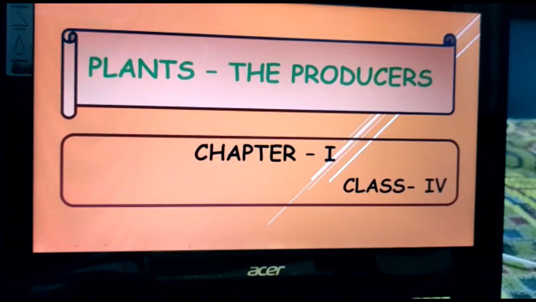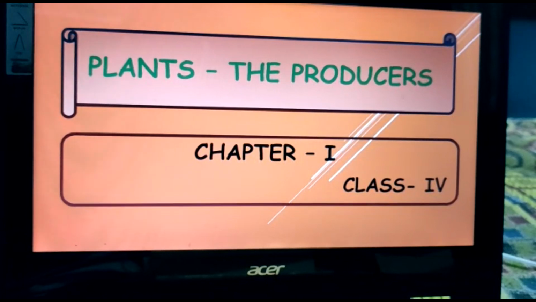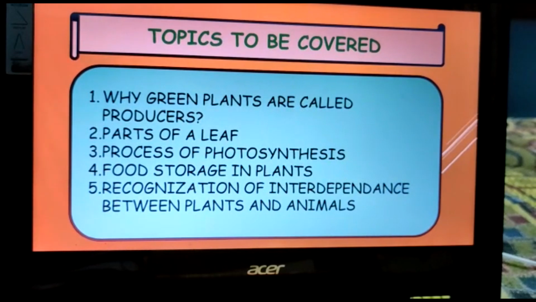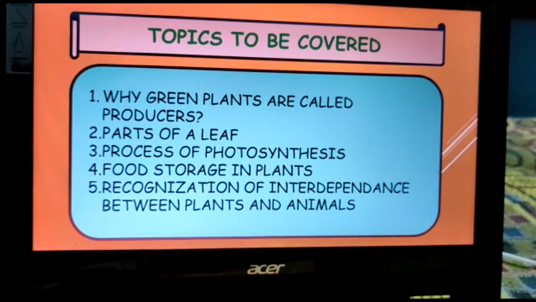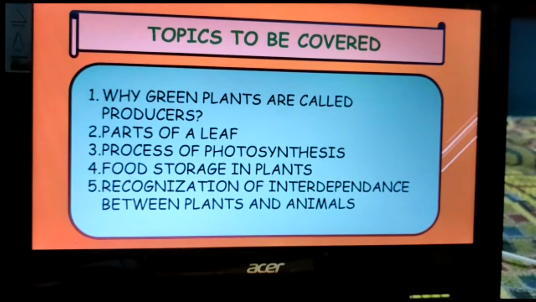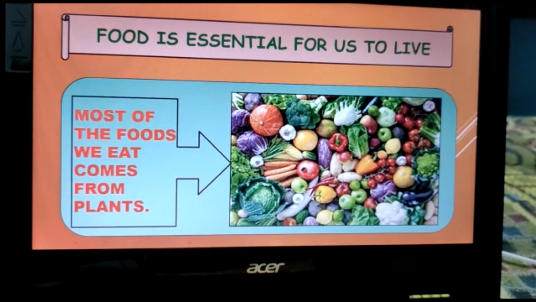The first chapter is plants, the producers, and under this chapter we will learn topics like why green plants are called producers, parts of a leaf, process of photosynthesis, food storage in plants, and recognition of interdependence between plants and animals. Let's begin. As all of us know, children, food is essential for us to live.